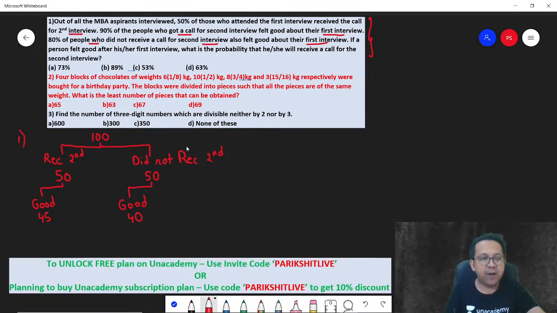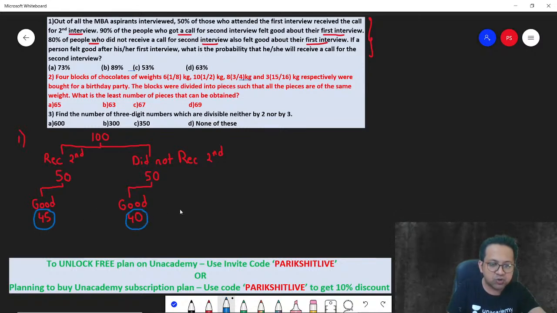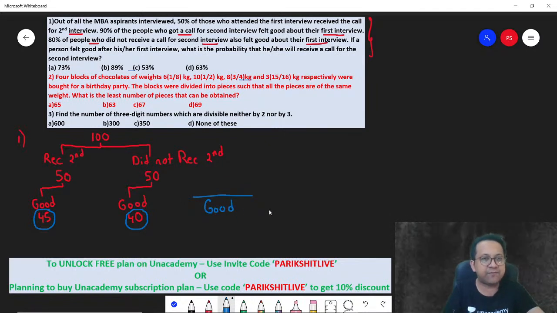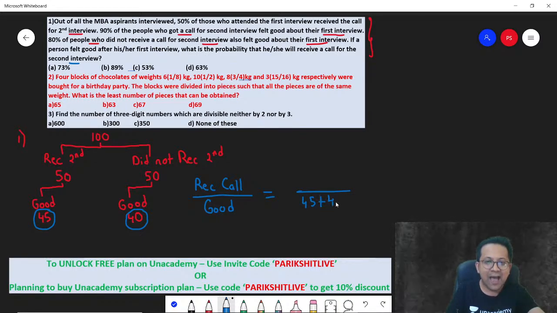Correct? If a person felt good after his or her first interview, so how many people felt good after the first interview? You have 45 plus 40. So total people who felt good is 85. What is the probability that she will receive a call for the second interview? Out of the people who felt good, how many received a call? Very simple. So total people who felt good is 45 plus 40. Out of these people, how many received a call for the second interview?